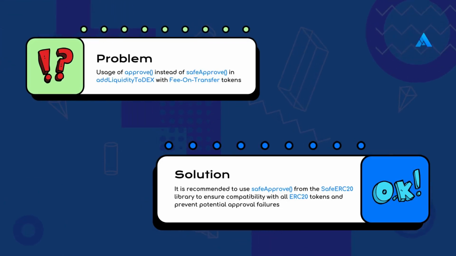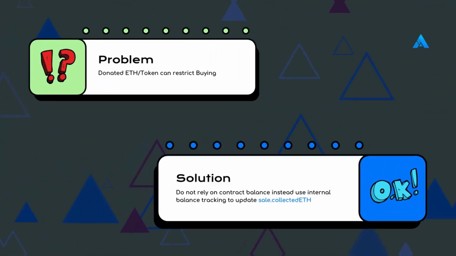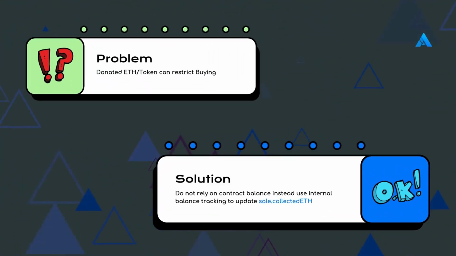Usage of approve instead of safeApprove in add liquidity to DEX. It is recommended to use safeApprove from the SafeERC20 library to ensure compatibility with all ERC-20 tokens and prevent potential approval failures. Donated ETH or token can restrict buying. Do not rely on the contract balance, instead, use internal balance tracking to update the sale collected ETH.